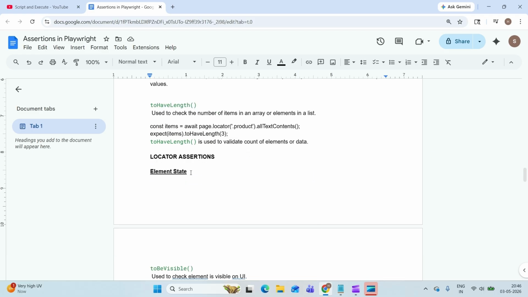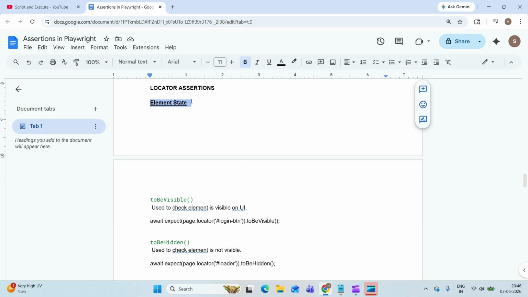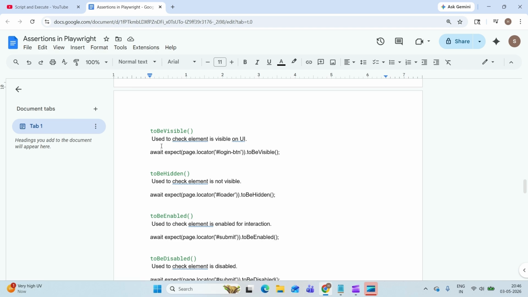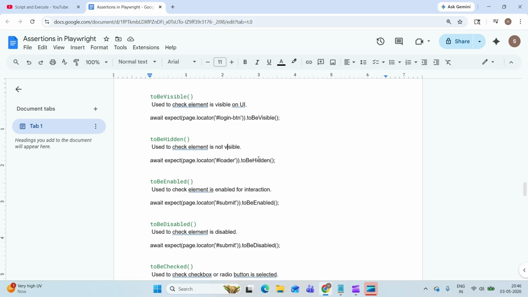Next is locator assertions, for element state. These are to check the state of the element. First one is toBeVisible. It checks the element is visible on UI. Example, login button, you want to validate that it is present, so use toBeVisible. Here I'm not fetching any value from the application. This is auto-wait. Then toBeHidden. Here I'm expecting some element should not be visible on the page, so in that case use toBeHidden.